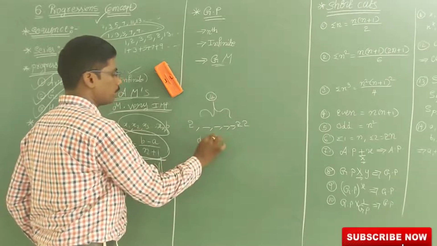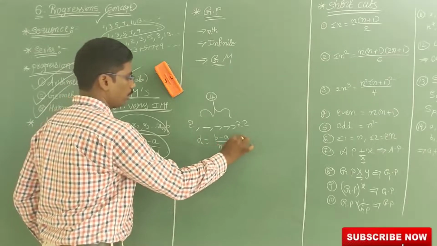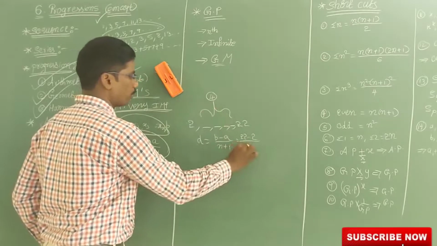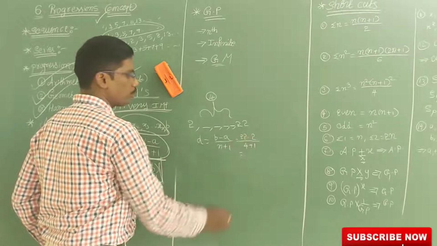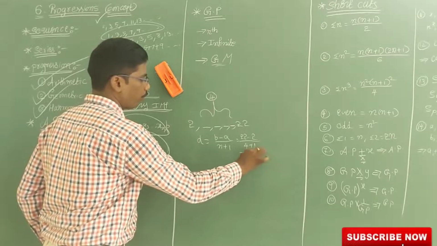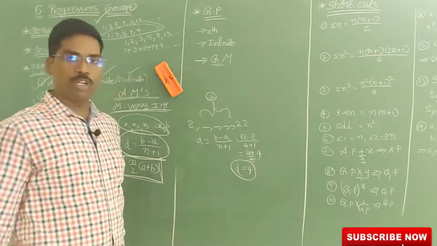What is the common difference? B minus A by n plus 1. So B minus A means 22 minus 2, and the n value is 4. So 4 plus 1, that is equal to 22 minus 2, which is 20, by 5. 5 fours are 20. So the common difference I got is 4. Common difference is 4.